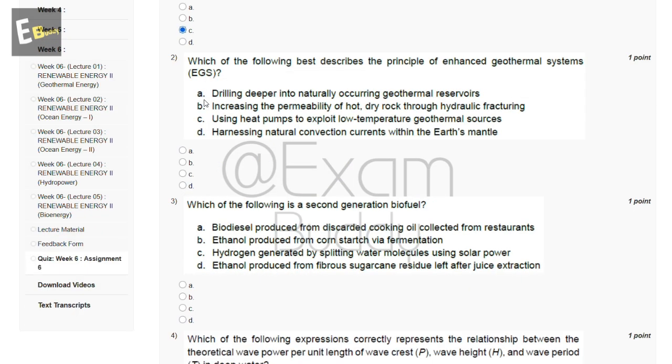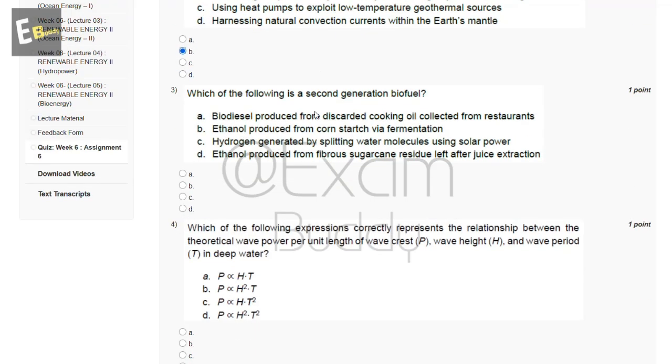Now, the second question is, which of the following best describes the principle of enhanced geothermal systems, EGS? So, these are the options, and the answer of our second question is B, increasing the permeability of hot, dry rock through hydraulic fracturing. Now, let's go to the third question.